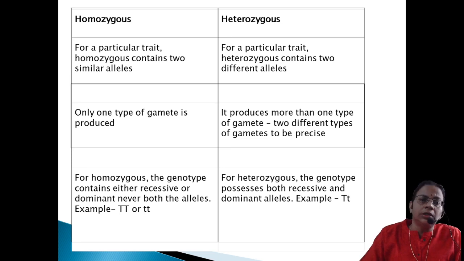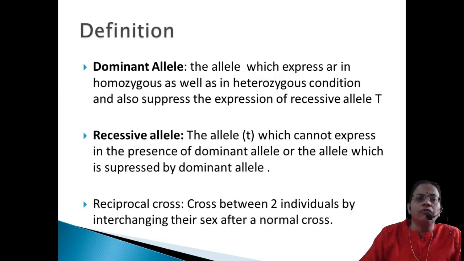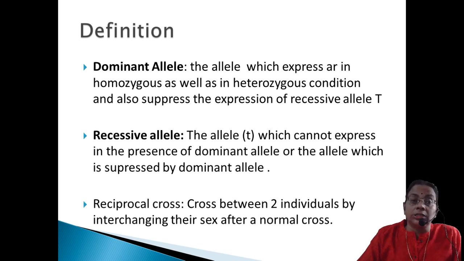So that is one of the main contrasting forms. Then we'll move on to dominant allele, recessive allele, etc. So what do you mean by dominant allele? The allele which can dominate the expression of the other contrasting form is called the dominant allele. So it is the allele which is expressed in homozygous as well as in heterozygous condition. When we say tall, it can be capital T capital T or capital T small t. In that case the tall character will always be expressed, and at the same time it can also suppress the expression of the recessive allele.